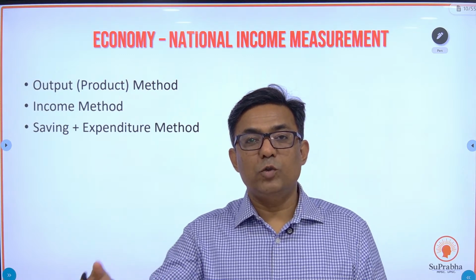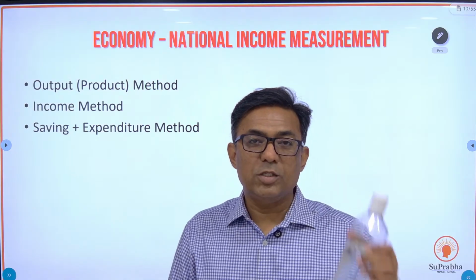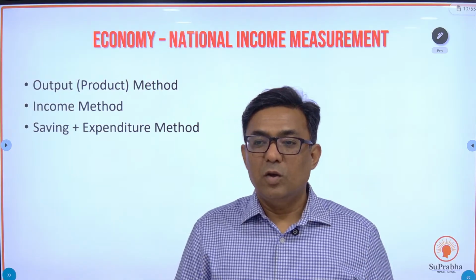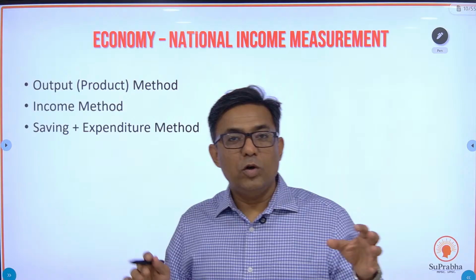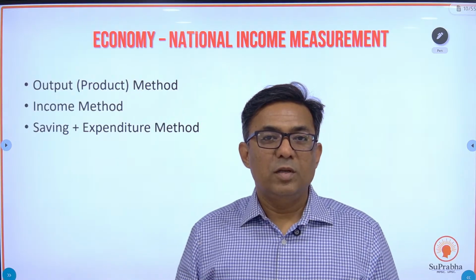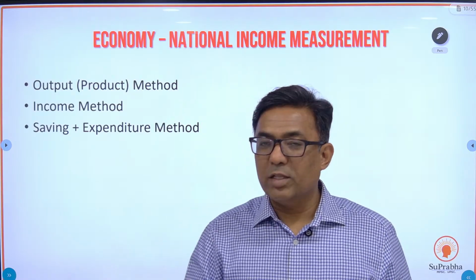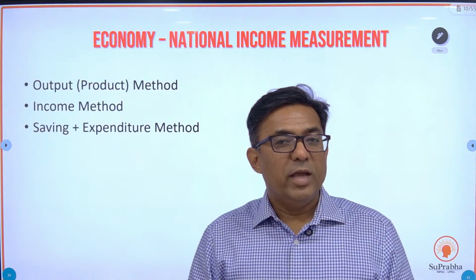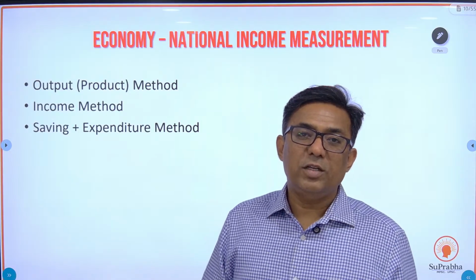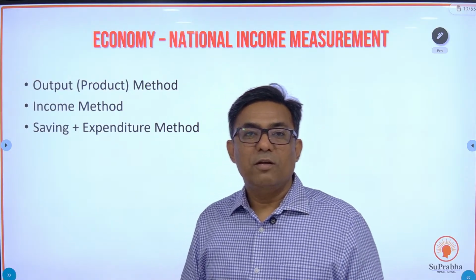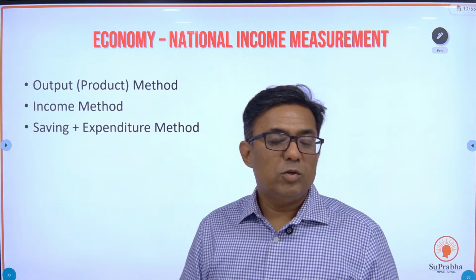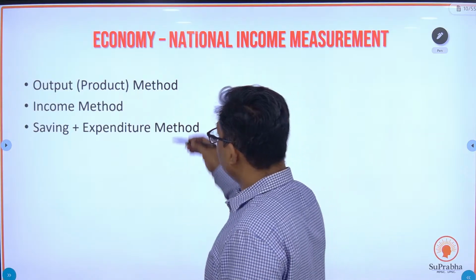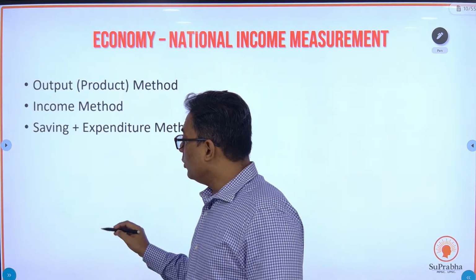One will say I produced notebooks. One will say I produced this water bottle. So I'm going to take the value of all these products. How much is the value of the water bottle, how much is the value of the books, I will add that, and then that becomes the GDP of the country. So whatever services and goods are produced, you go for the production.